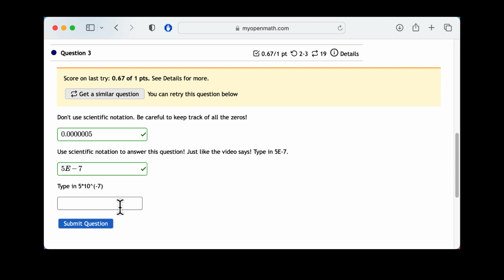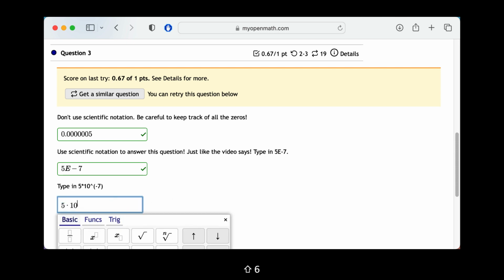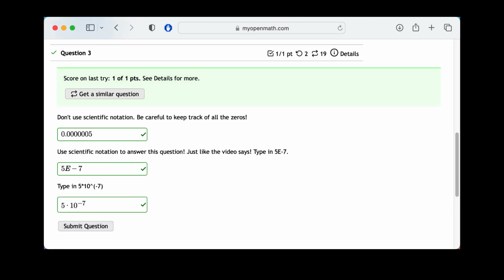I can also type in 5 times 10 to the negative 7. Use the caret symbol, Shift 6 on your keyboard, to create that exponent. That's another perfectly valid way to enter in the same data. If you're not really sure what I mean about entering in scientific notation like this, please note that it is completely optional. You do not have to use it.